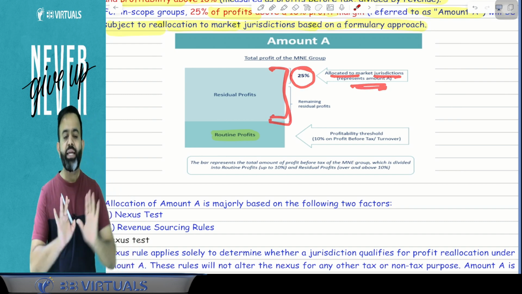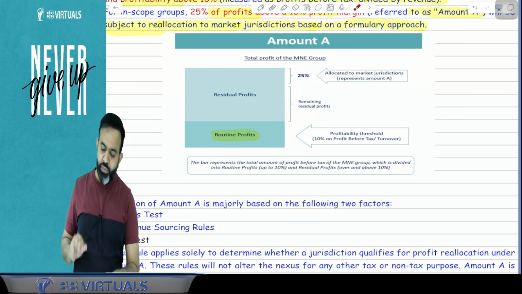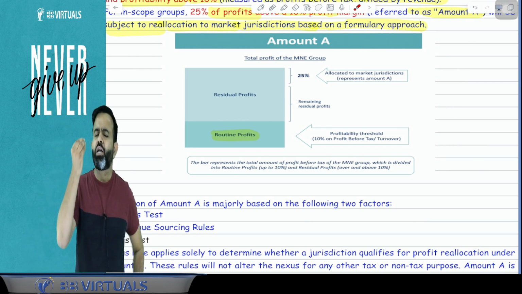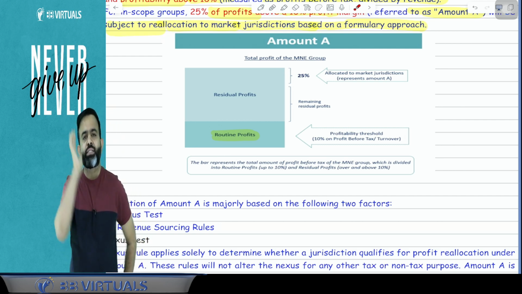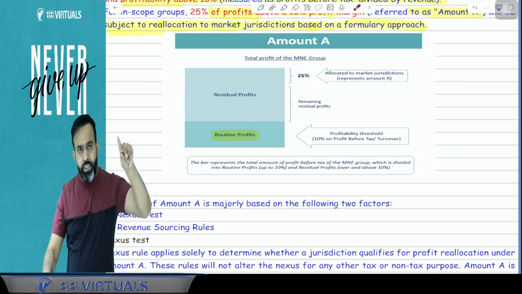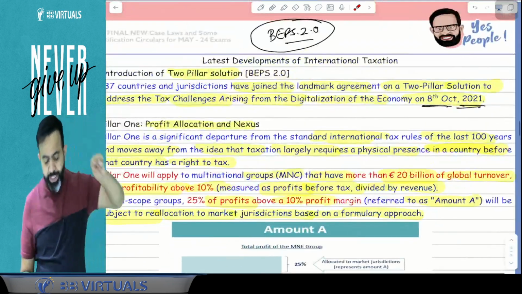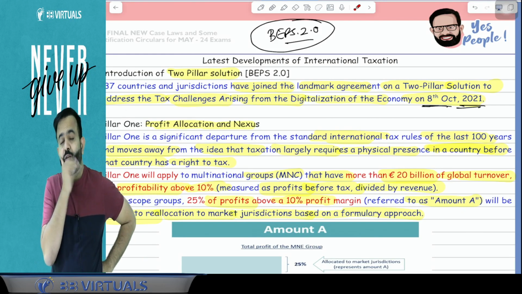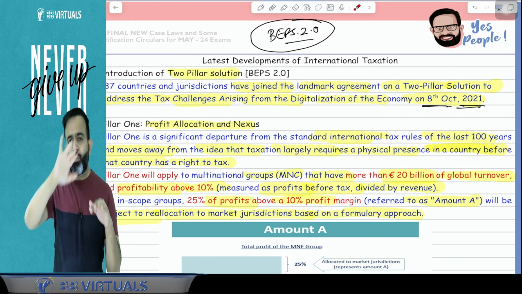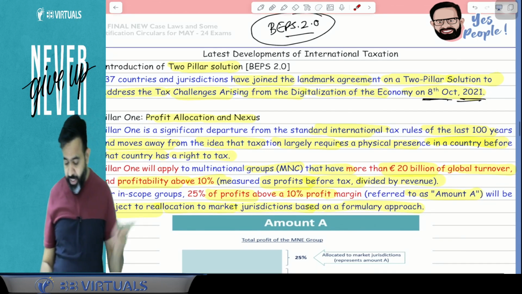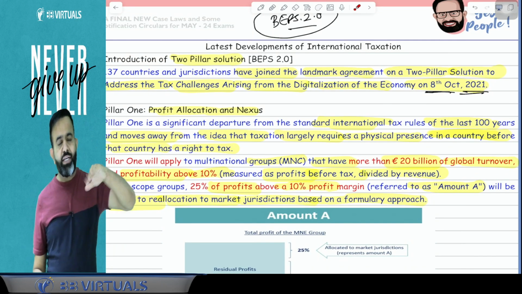Market jurisdiction means, I can take an example. Suppose Unilever, or for example, we can take Facebook. Now Facebook is based in the USA, that is a USA company. Now from the whole world, if their turnover is more than 20 billion euros and their profit percentage is more than 10%, then what will happen? You know that the 10% profit is profit before tax divided by revenue, and that is more than 10%.